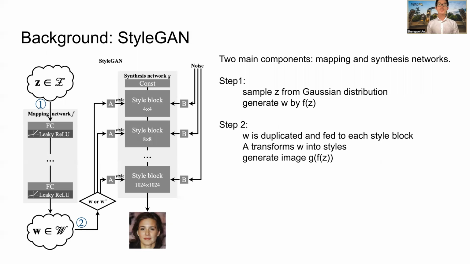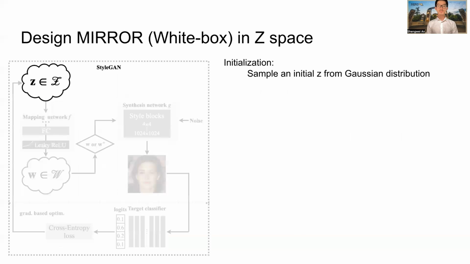G is composed of multiple style blocks with various resolution scales, for example, from 4x4 to 1024 by 1024. Each style block has two convolutional layers, and the style application is achieved by mutating the means and the variances of the feature maps. So in step 2, W is fed to each style block, and a linear transformation A transforms W into styles, and those styles are used to generate the image.